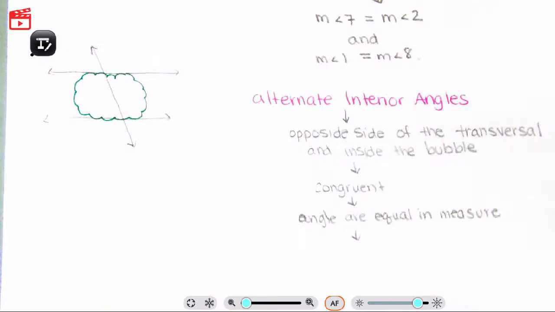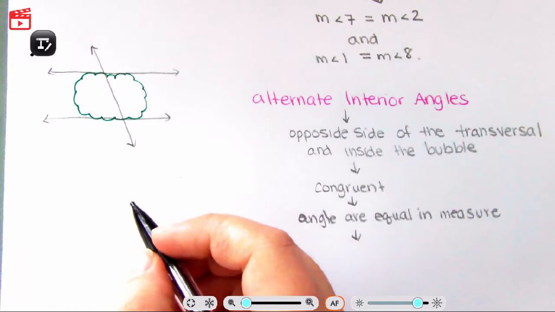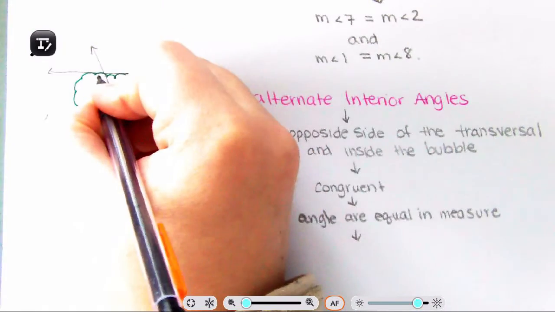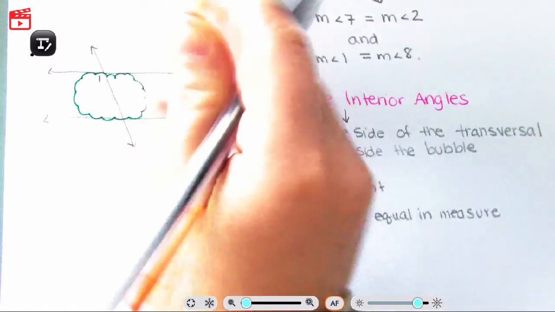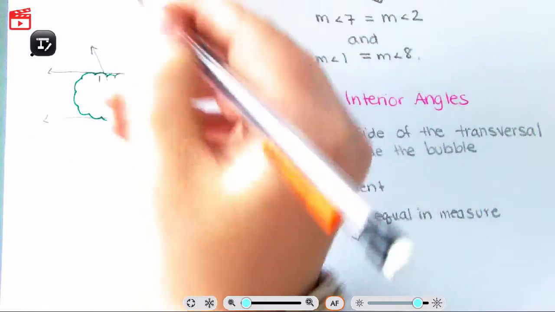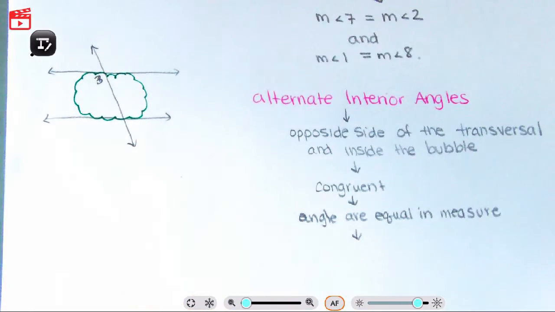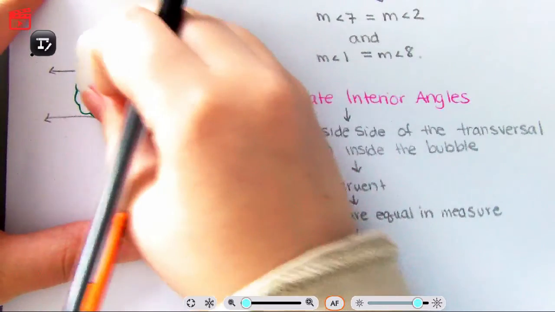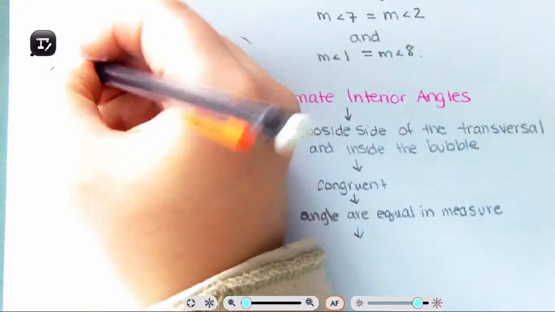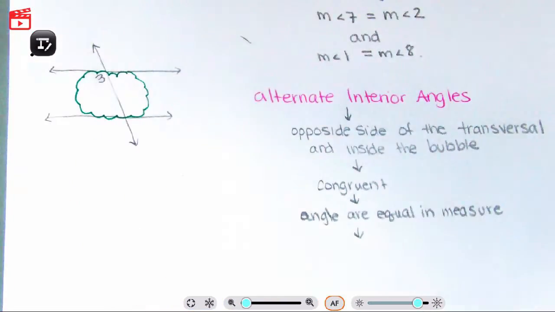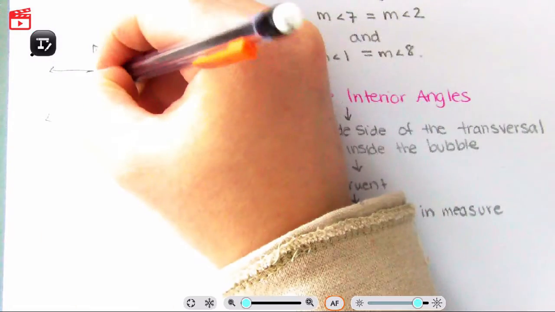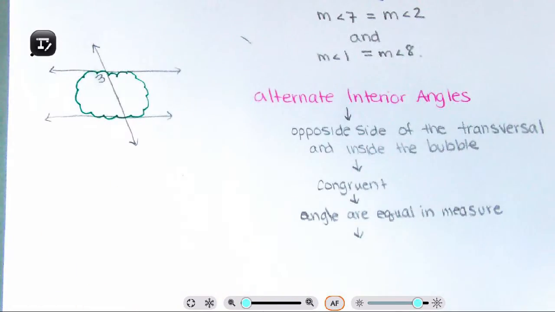So if I have this right here, let's do angle 1. Just kidding. This was angle 3. That's angle 3, and that's a little messy, so I'm going to erase that and make it prettier. Angle 3, and again, we want opposites.